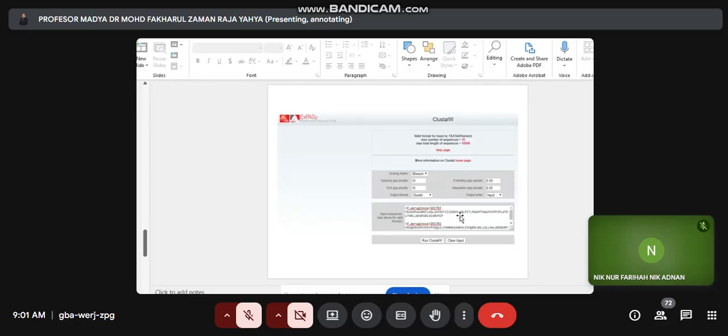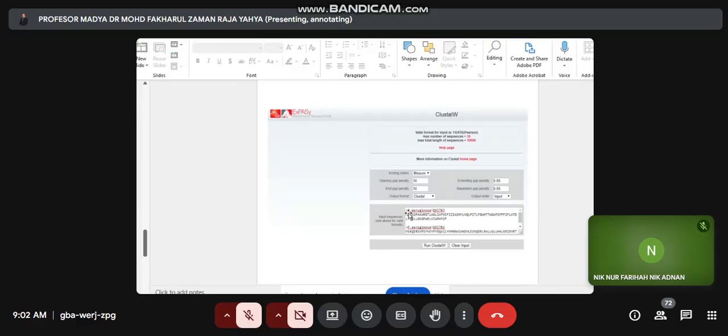And usually we paste all these amino acid sequences in FASTA format, indicated by the larger than symbol, followed by the protein name or protein ID, and below that, there must be a complete sequence of amino acids. The first amino acid for any protein should be methionine.